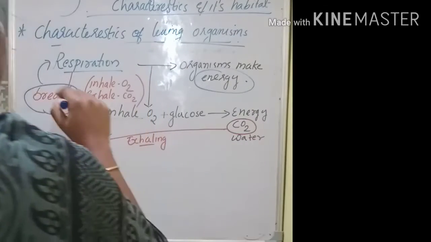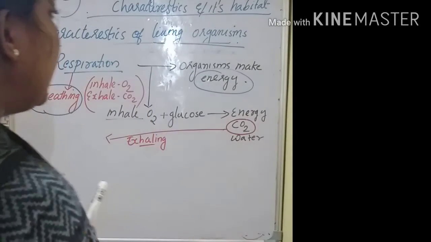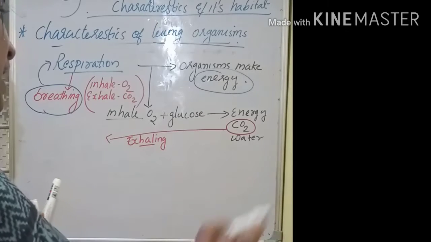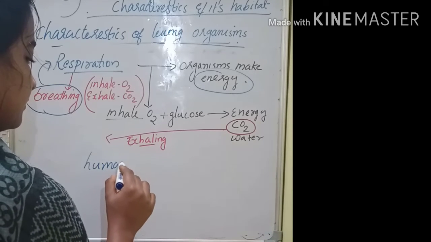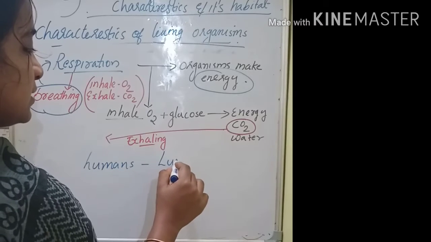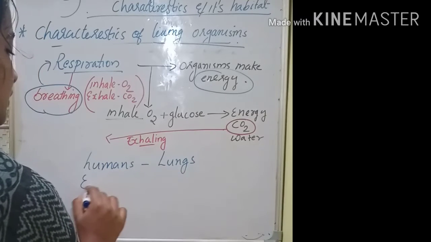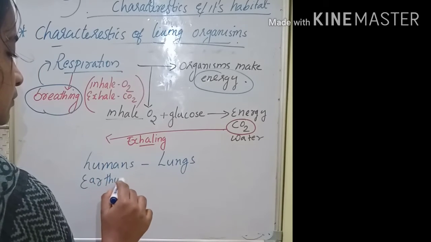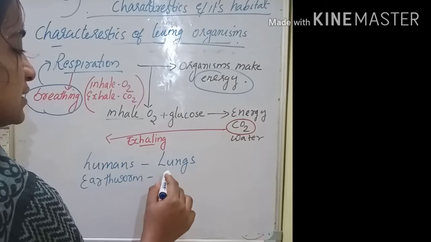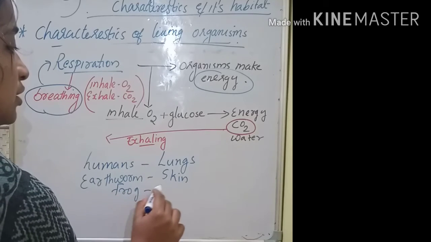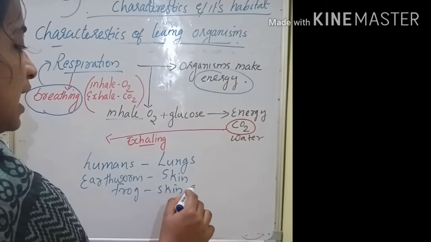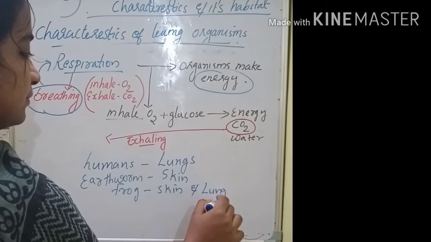When we talk about the breathing process, it is different in different organisms. For example, humans use the lungs. Earthworms use their skin. Frogs use the skin and lungs.